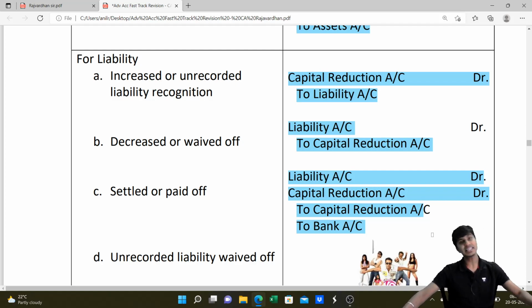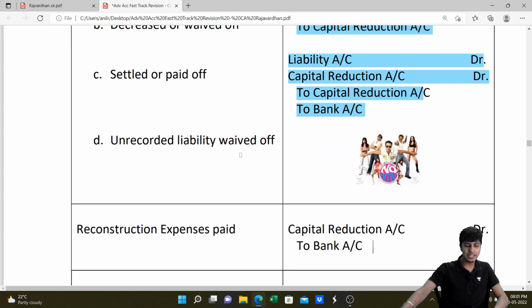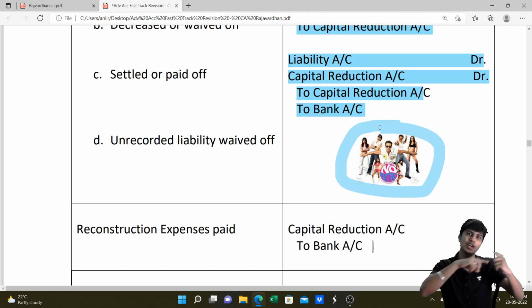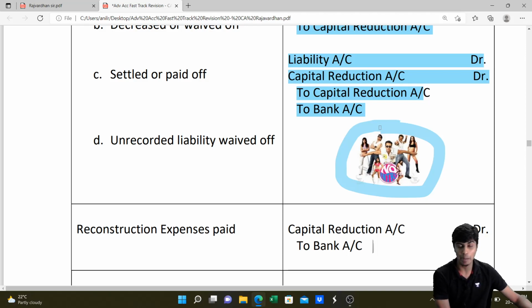Done. If in case there is an unrecorded liability which we pay, then again we need to write capital reduction to bank. Why? The liability was not there, meaning it was there at 0 rupees, but we're paying money, bank account credit. We're paying the entire money, and it is a capital reduction loss. If an unrecorded liability is waived off, then no entry. Why? For waiving of an unrecorded liability, no entry. See, if you have to pay, then we'll credit bank account and debit capital reduction because it is a loss. If we are not paying and it is not our loss, we don't have to write any entry.